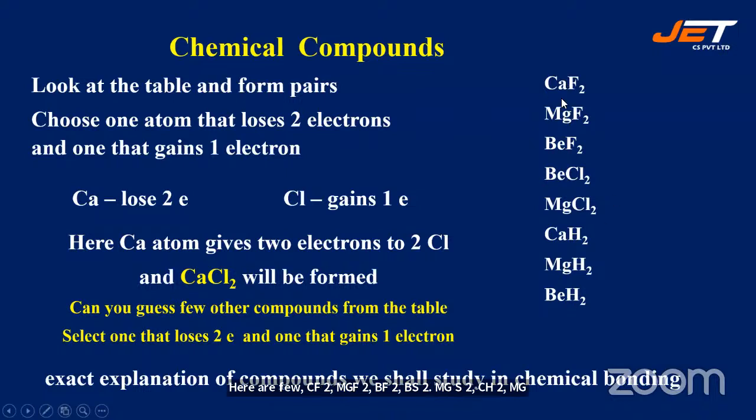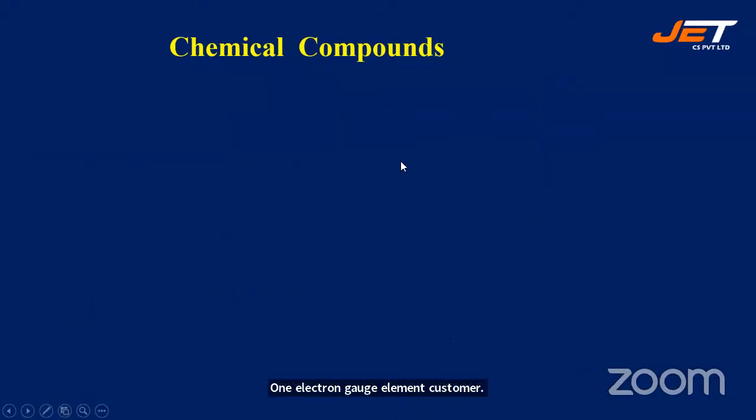If you see here, all these Ca, Mg, Be can lose 2 electrons. F, Cl, H can gain 1 electron. So the atom that loses 2 electrons gives them to the elements that gain 1 electron, right? Let us move to the next one.